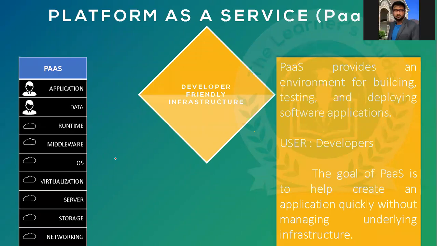For installing those applications, you require the Unix bare metal box, right? So the services you have borrowed for that box come under platform as a service.